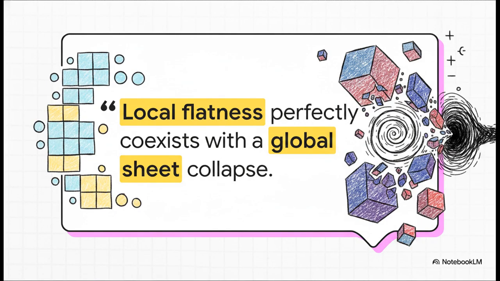And here is the really incredible part of this translation. Local flatness perfectly coexists with a global sheet collapse. The math actually protects the local structure, even when the global system is falling apart. The Jacobian determinant remains perfectly constant locally, because that missing topological charge isn't destroying the local volume. Instead, it's being cleanly absorbed by that unipotent drift line at infinity.